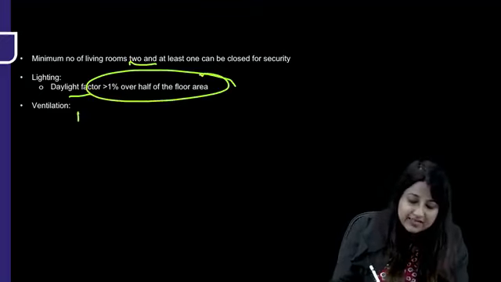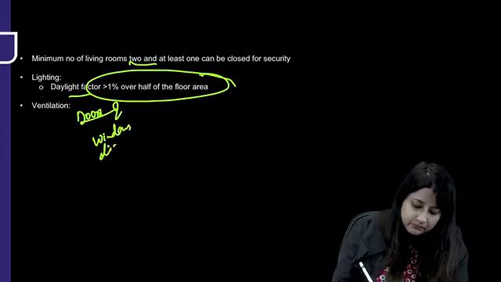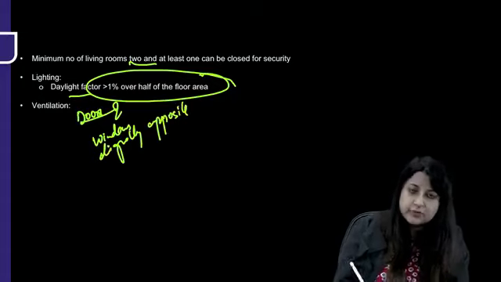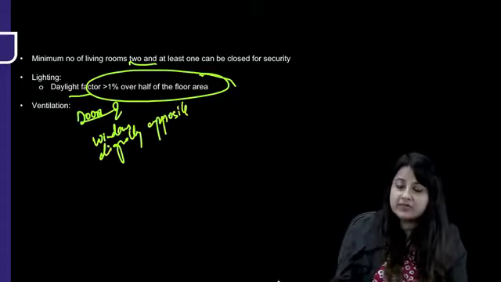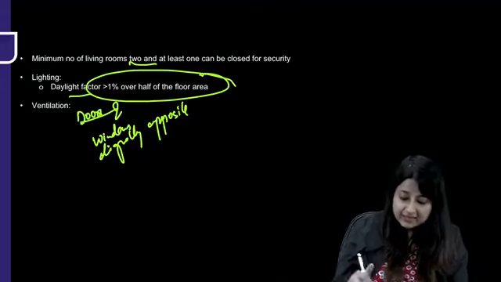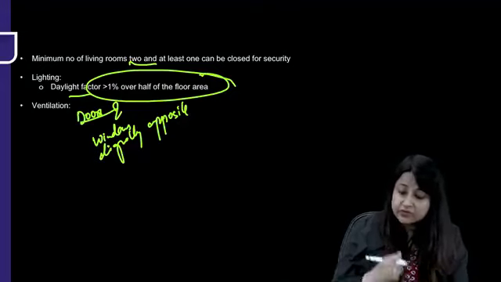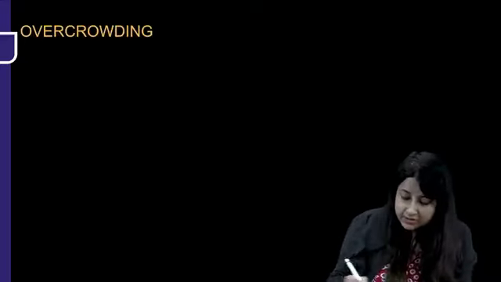Ventilation: to ensure ventilation, please remember doors and windows should be diagonally opposite. Okay. But most important they ask over here is what is the setback? Roof का height कितना है? Doors and windows combined, floor space कितना होना चाहिए? Cubic space, how much should it be? All that is there. All right.